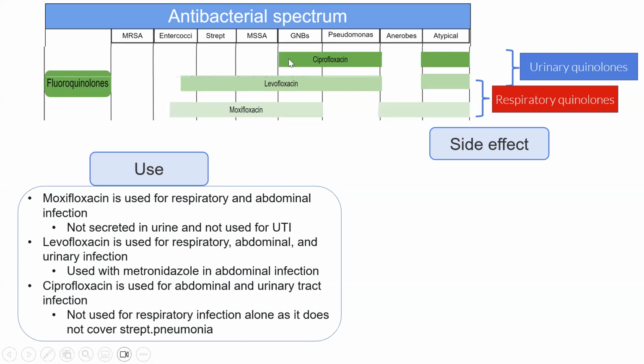infection. That is why Cipro is used only for abdominal and urinary tract infection, but not used for respiratory infection alone. On the other hand, moxifloxacin can be used for respiratory infection, but not in urinary tract infection.